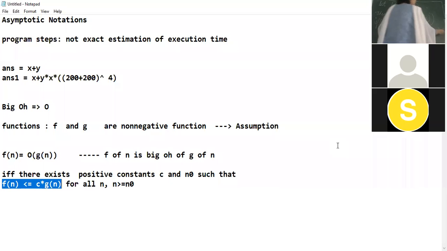So n must have some range in which it satisfies this equation. This is the main thing. Given any functions f of n and g of n, when f of n is evaluated, it is always less than or equal to some constant c into g of n, then we say that f of n is equal to big O of g of n.